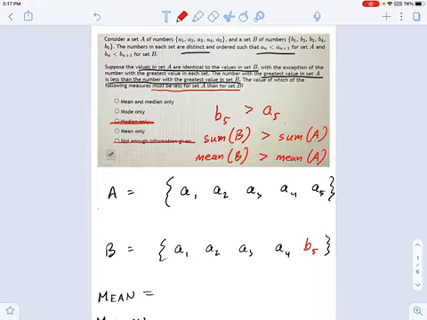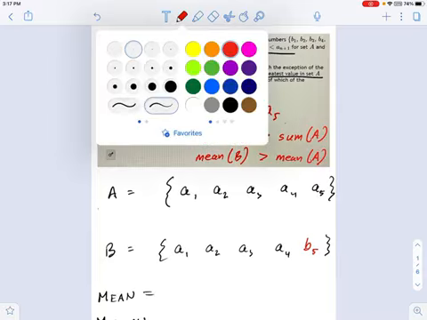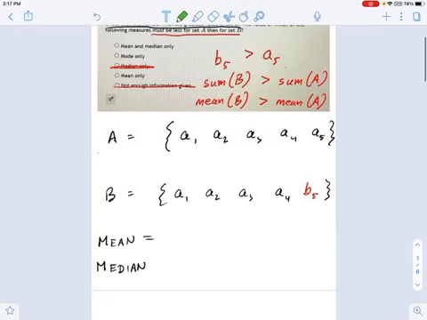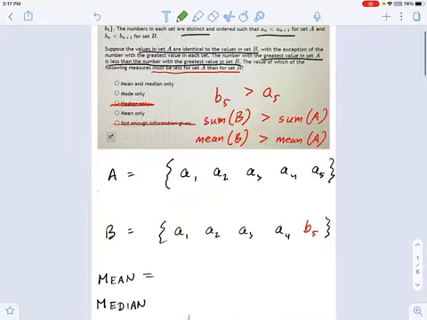But let's talk a little bit more about mode for just a moment. Remember what mode means. Mode, in math words, is most common. So if I told you that all these numbers are distinct in set A, that means there's no repeats. That means there's no mode because there's no most common number. So mode is just a red herring in this problem. There's no possibility of even figuring out what the mode is when they're all unique numbers.